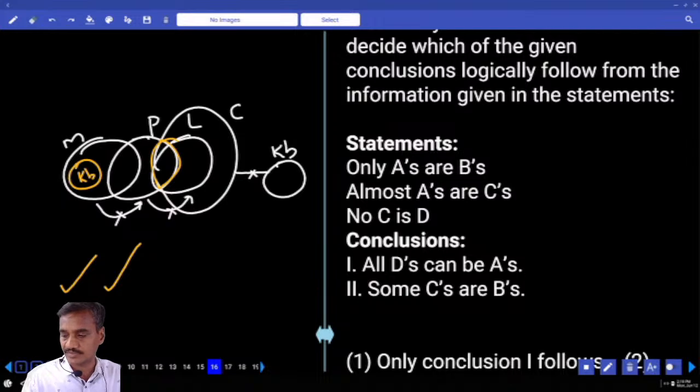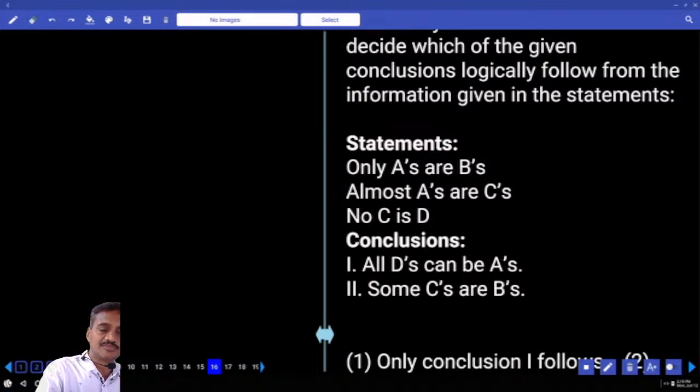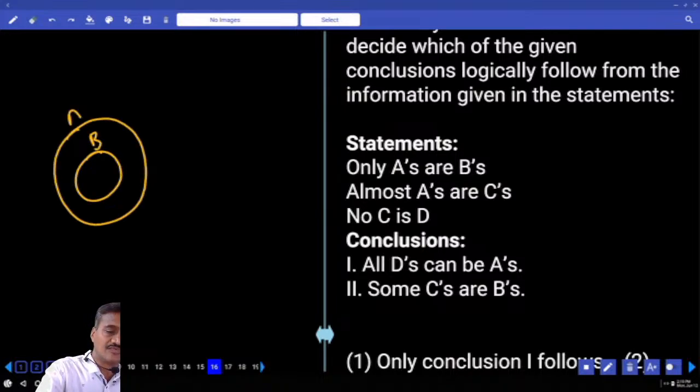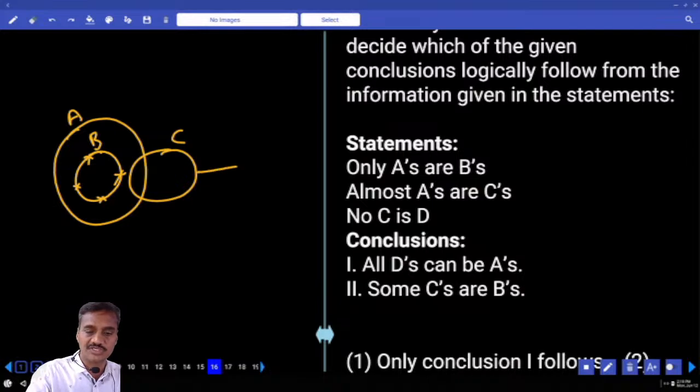Then 16th one. Now in the 16th, only A's are B's means all these B's are a part of this A, and this B must belong to A only, and it does not belong to anything else, isn't it? And next one, almost A's are C's. Almost is nothing but some. Some A's are C's and no C is D. Then coming to the first conclusion here, all D's can be A's. Now this entire D can be a part of A or not? Whether I am able to bring D like this or not? Yes. Hence it is possible.